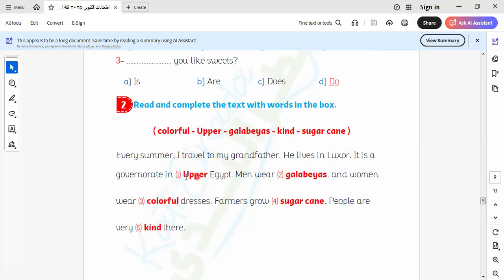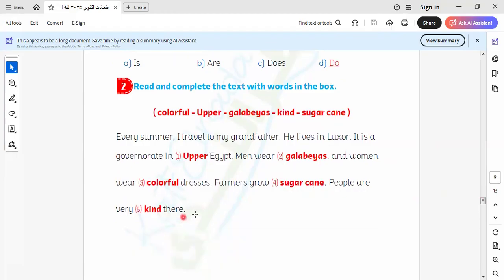Aswan and Luxor is in what? In Upper Egypt. Many men wear galabiyas and women wear colorful dresses. Farmers grow sugar cane. People are very kind there.